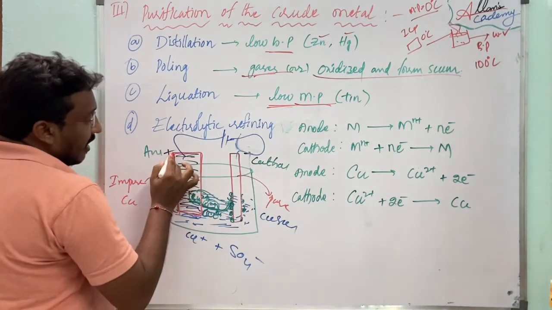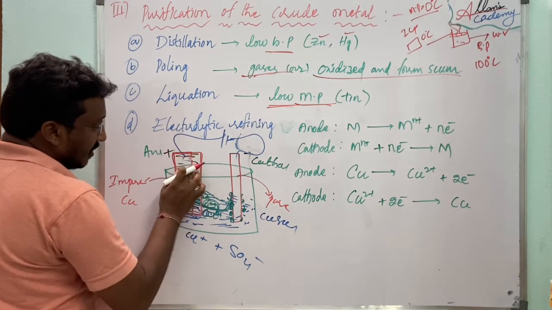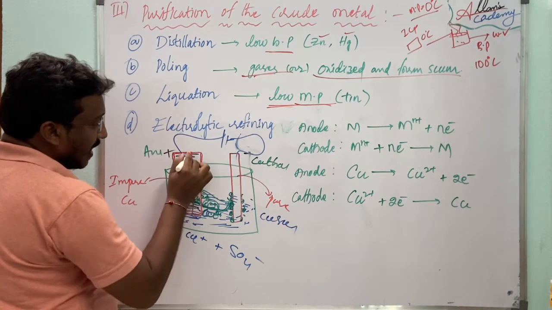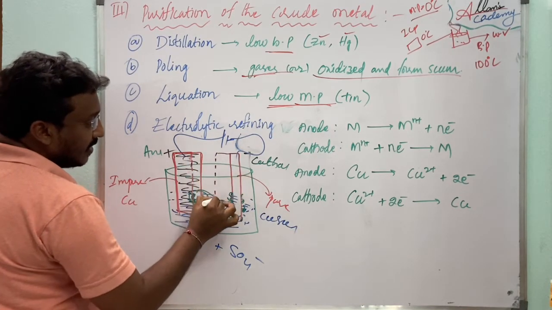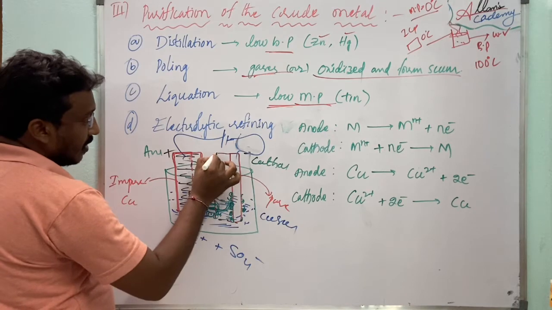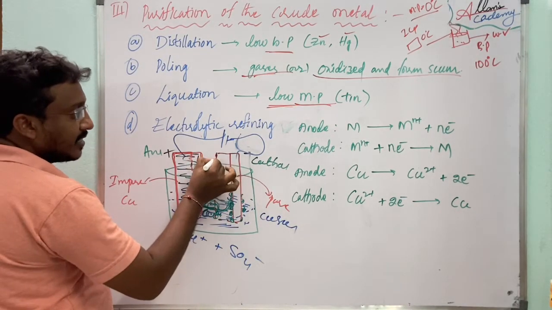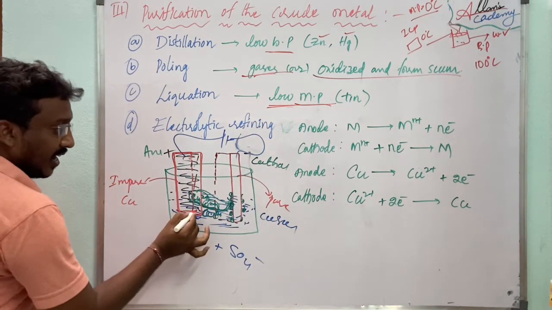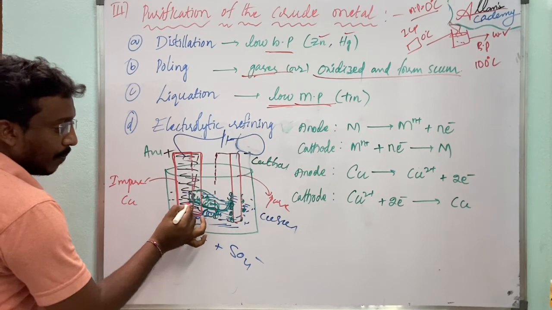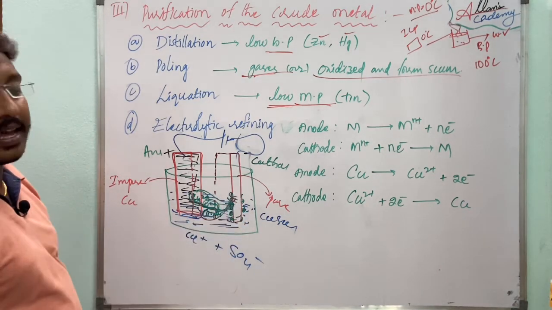Finally, the size of the anode decreases, and the size of the cathode increases due to the deposition of copper ions on the cathode.